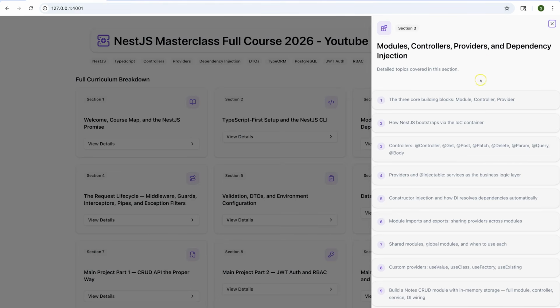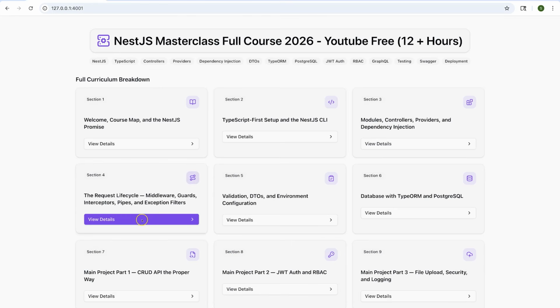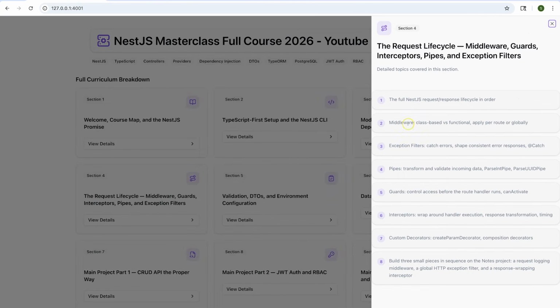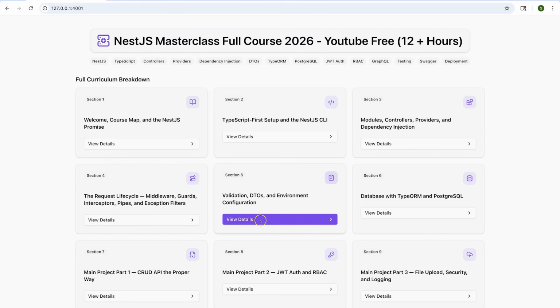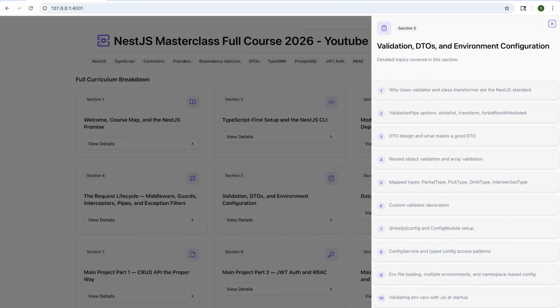Okay, so this will be about our section 3, which we are going to cover in detail: modules, controllers, providers and dependency injection. Moving to the next one, which will be our request lifecycle. So we are going to understand the concept of middleware, guards, interceptors, pipes and exception filters. Then we will have a dedicated section on validation, DTO and env configuration, right? So all this we are going to cover in this particular section.